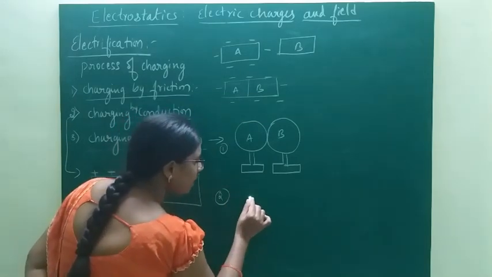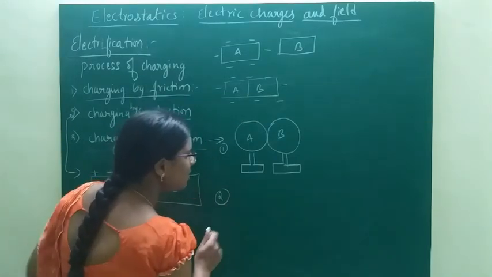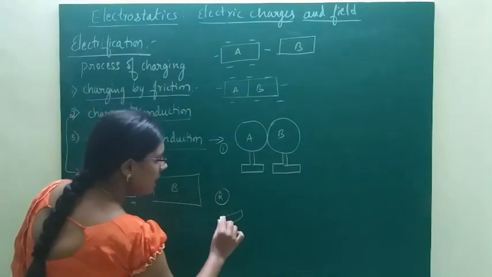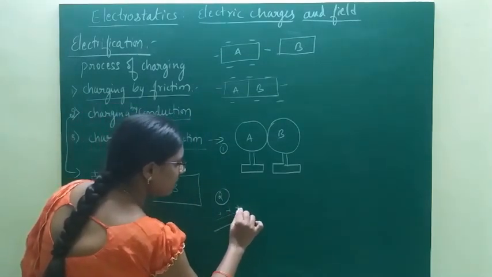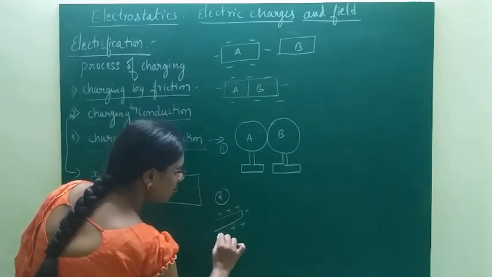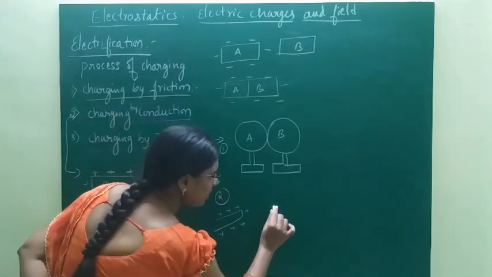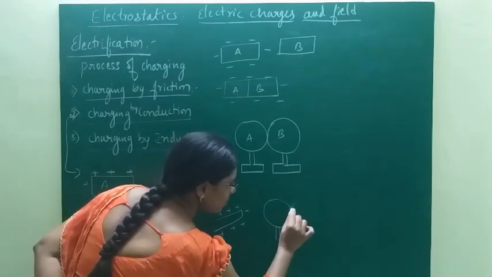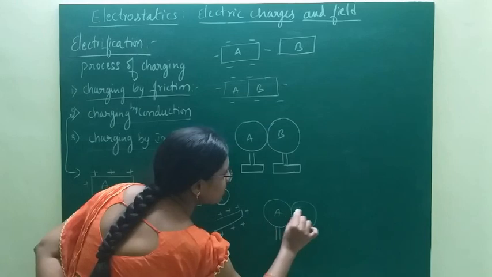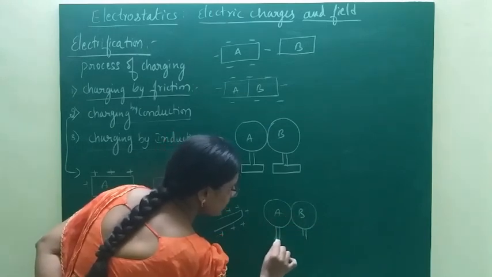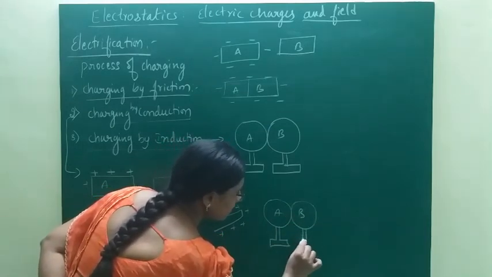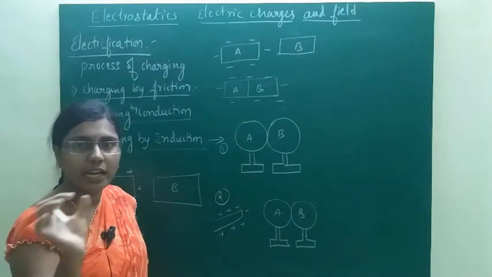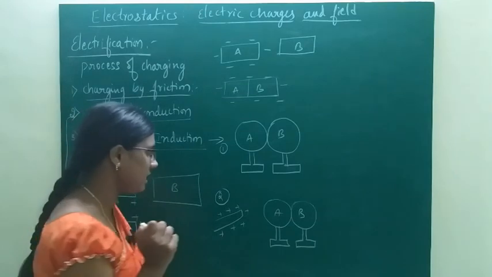If you hold the positively charged glass rod very close to this uncharged conductor, these uncharged metallic spheres, we all know in conductors free electrons are the charge carriers, right?